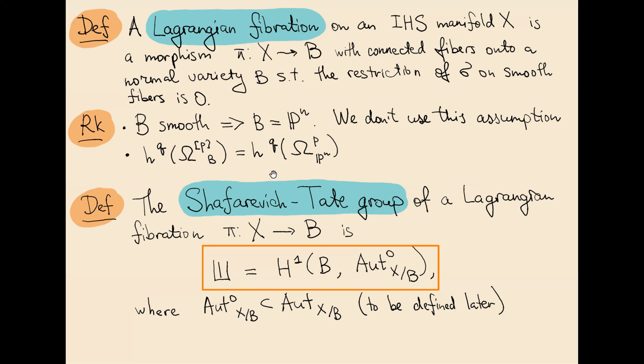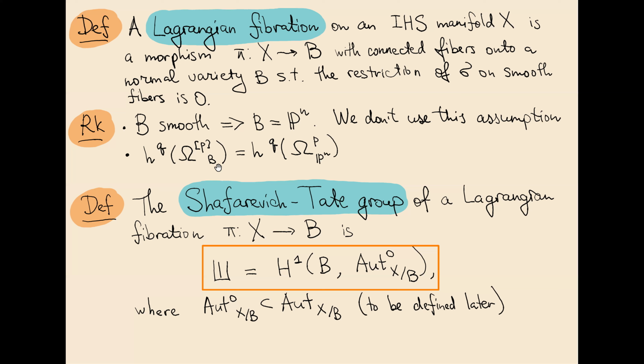In my first paper on the topic, I used the assumption that the base is smooth, but luckily I managed to get rid of this assumption in my second paper, and that's because the base behaves in many ways as P^n. For example, if you look at the cohomology groups of the sheaf of reflexive differentials on the base of a Lagrangian fibration, then it turns out that the cohomology groups are the same as for P^n. And this result can be used for some computations in the paper.